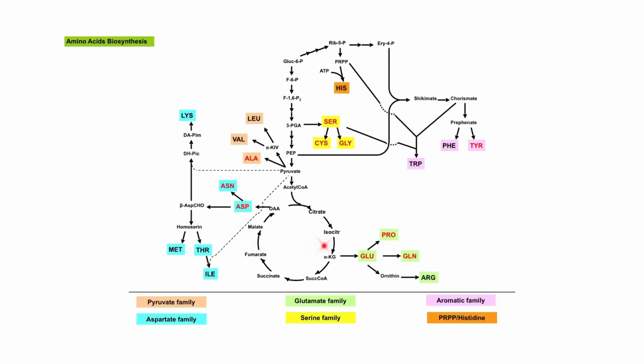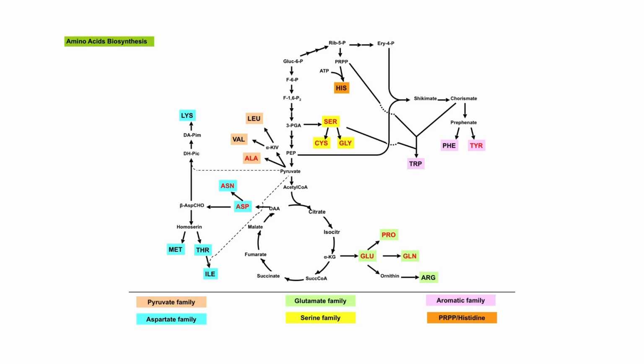This is the illustration to show the overall precursors for those 20 amino acids. All precursors for amino acid biosynthesis derive from intermediates in glycolysis, in the TCA cycle, the citric acid cycle or Krebs cycle, or in the pentose phosphate pathway. A useful way to organize the amino acid biosynthetic pathway is to group them into families based on their biosynthetic precursor.